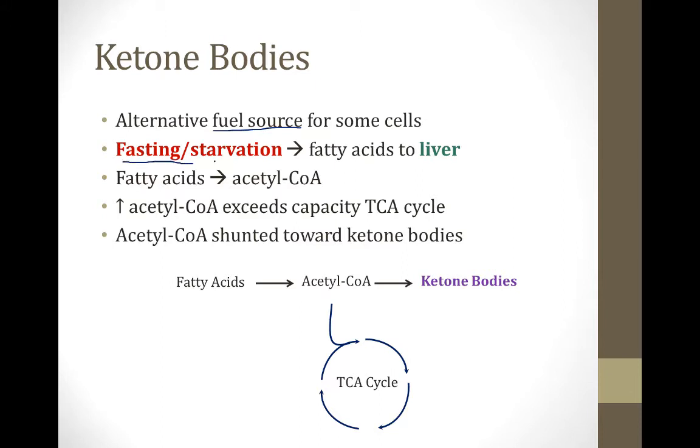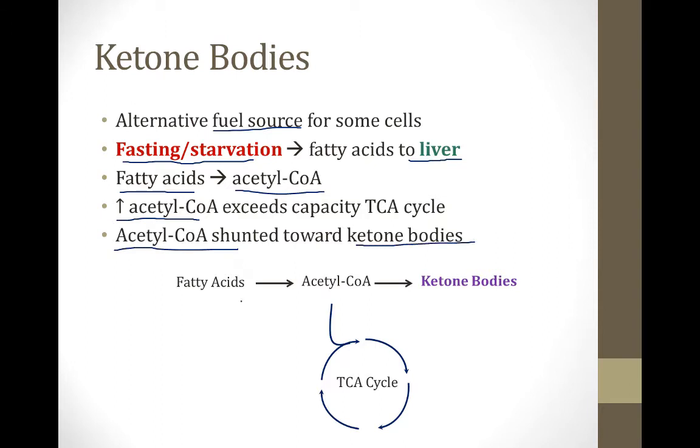In times of fasting or starvation, as you know, many fatty acids are sent to the liver, and the liver is where ketone bodies are synthesized. So during these times, the fatty acids will lead to high levels of acetyl-CoA in the liver via the process of beta oxidation. The high levels of acetyl-CoA can exceed the capacity of the TCA cycle, and as a result, levels of acetyl-CoA can climb. When this happens, acetyl-CoA will be shunted towards ketone body synthesis.